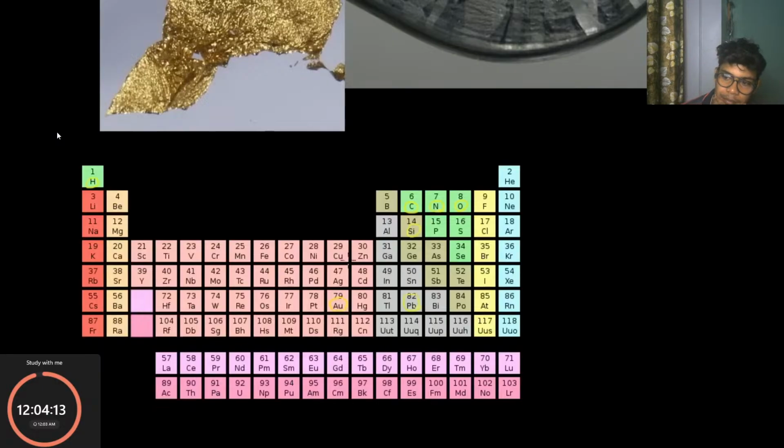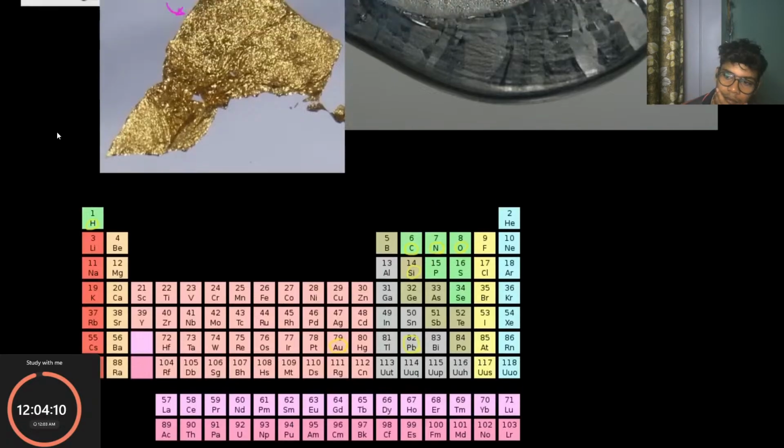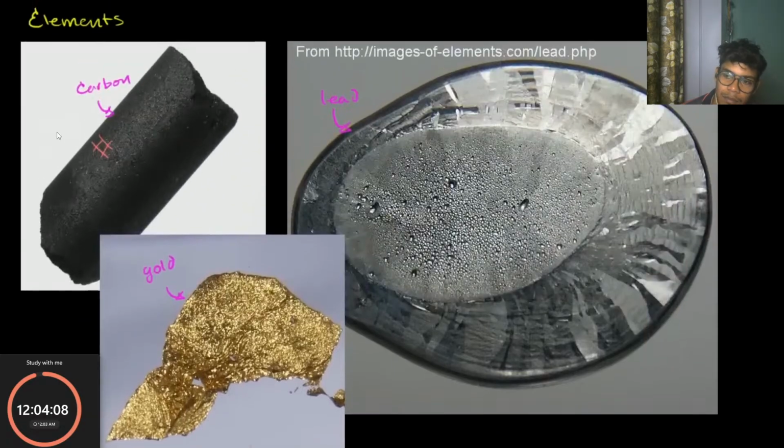The most basic unit of any of these elements is the atom, the fundamental building block of all matter in the known physical universe. So if you were to keep digging in and keep taking smaller and smaller chunks of this, you would finally get to a carbon atom. Do the same here, and you'll reach a gold atom. You do the same thing here, and you'd get a tiny particle, for lack of a better word, called a lead atom. And you wouldn't be able to break that down anymore and still have it keep the properties of lead.